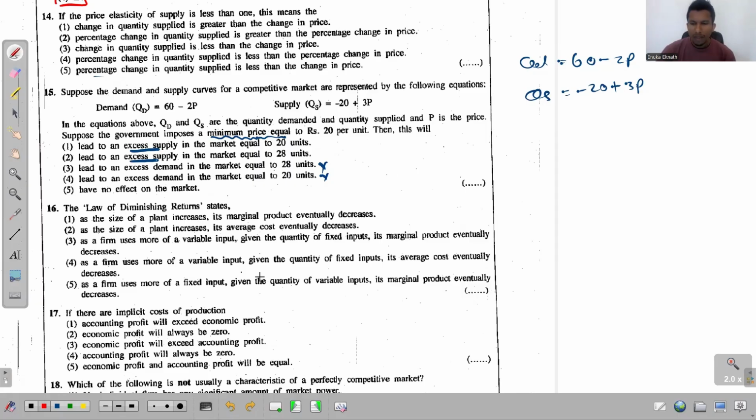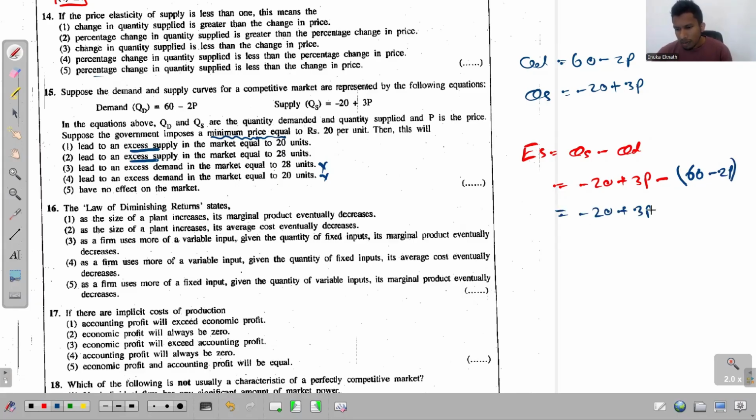So we will first find the excess supply equation. So excess supply is equal to quantity supplied minus quantity demanded. So quantity supplied is minus 20 plus 3 times P minus the quantity demanded. Remember to write it within a bracket, because you are going to deduct a whole equation from this QS equation, right? So right here QD that is 60 minus 2P. So what happens? You get minus 20 plus 3p minus 60 plus 2p. So this is minus 80 plus 5 times p. That is the excess supply. Right? That is the excess supply.